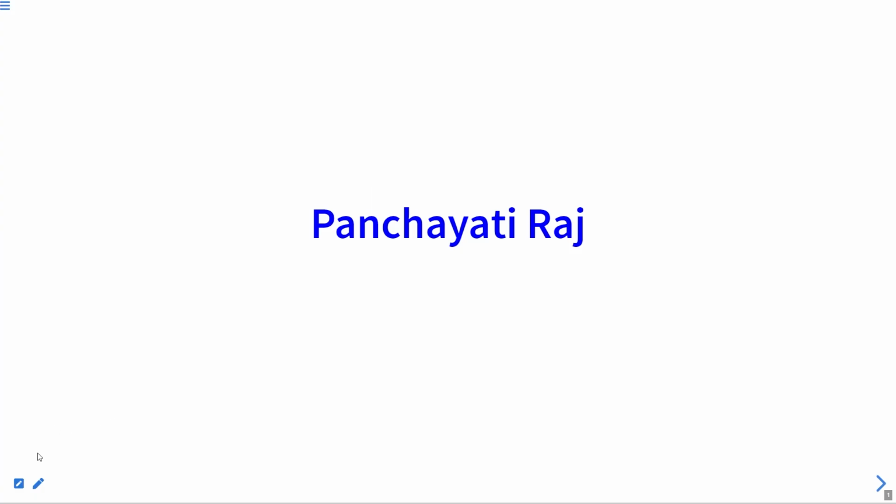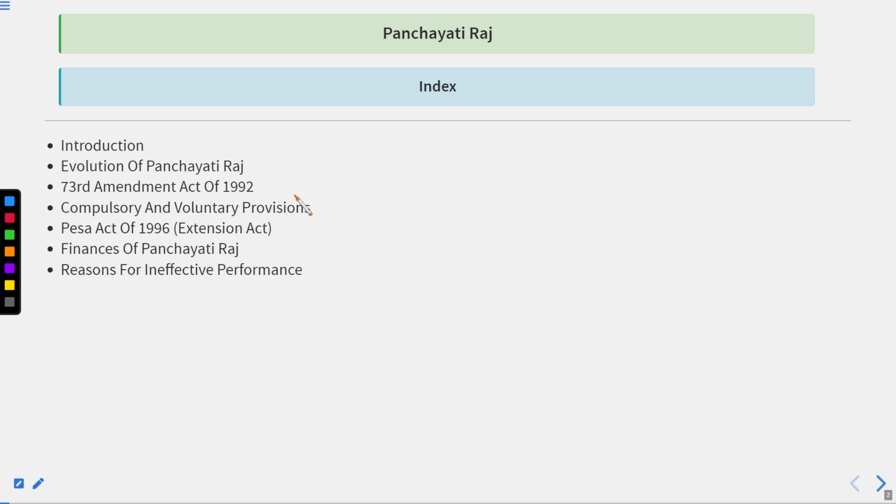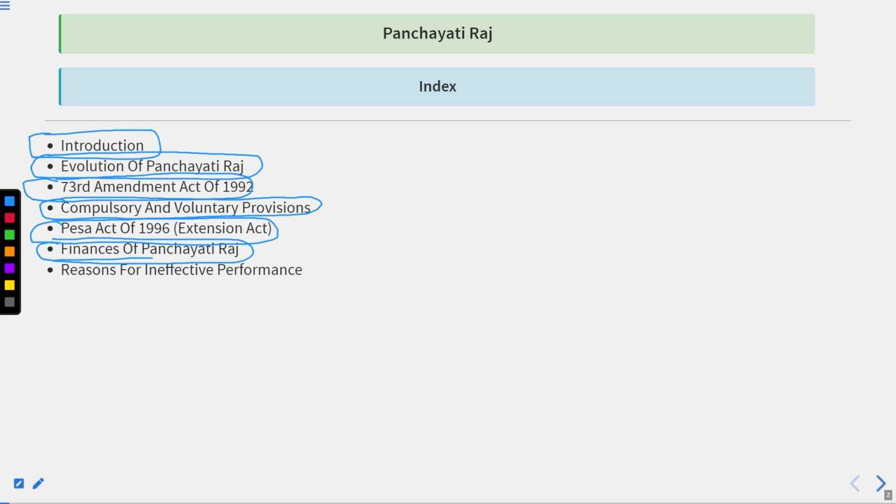So students, as we know, we are covering the Panchayati Raj. These are the topics we have scheduled for discussion under this particular series: the introduction, thereafter the evolution of Panchayati Raj, thereafter the 73rd Amendment Act of 1992, thereafter the compulsory and the voluntary provisions, thereafter the PESA Act of 1996, also known as the Extension Act, thereafter the finances of Panchayati Raj, thereafter the reasons for the ineffective performance. So these are the topics we have scheduled for the discussion.